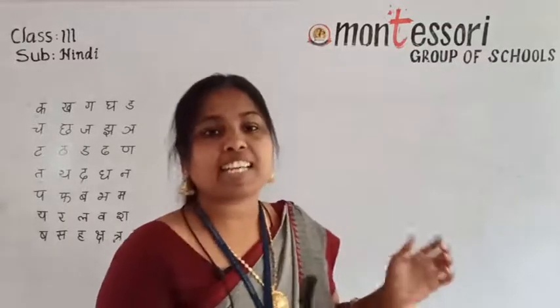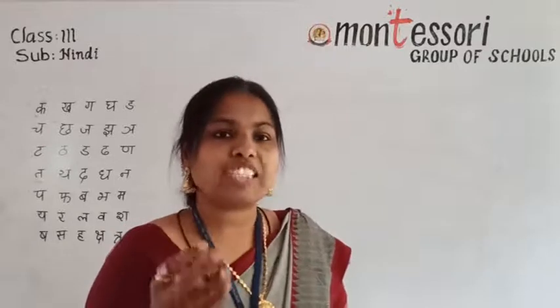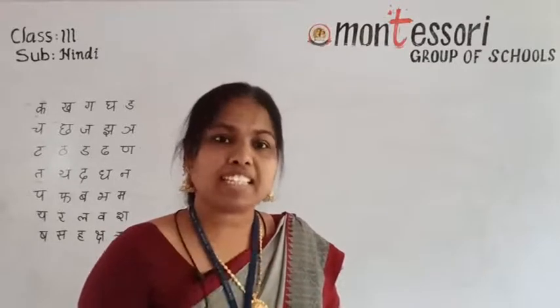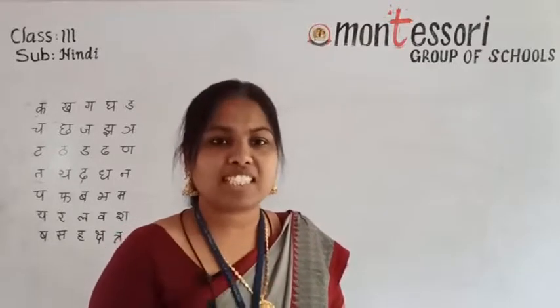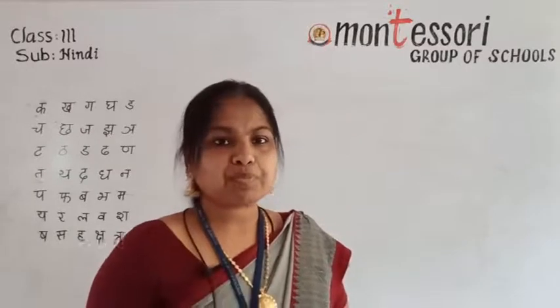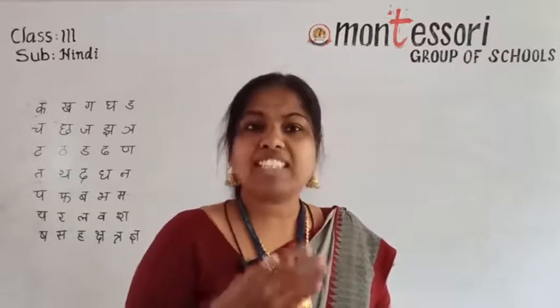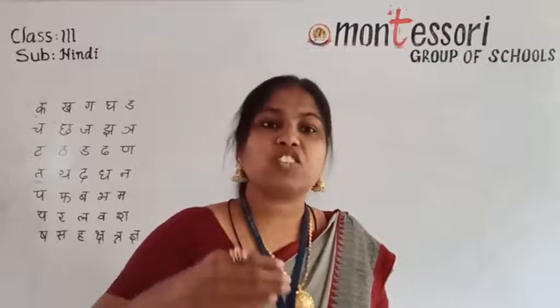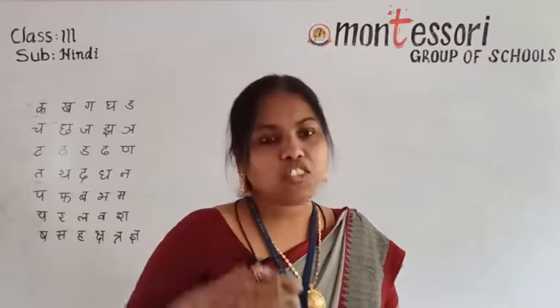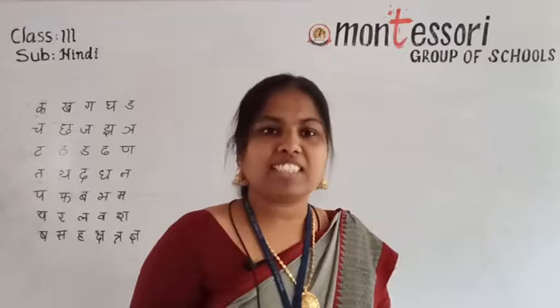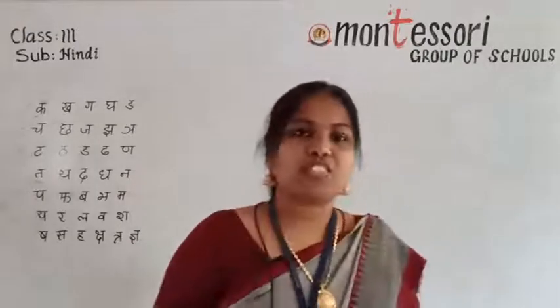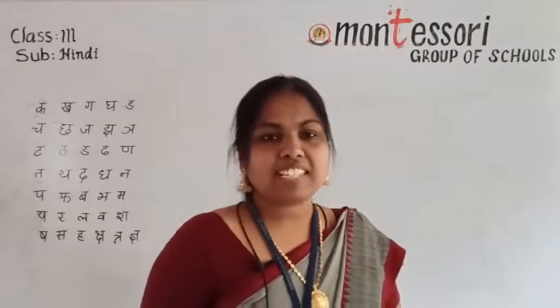In previous classes I told you that long and short vowels are there, identify that, and Swarakshar, Vyanjanakshar, and Alpapran, Mahapran letters are there. If you know all these things, you can read any word from your textbook. Understand, children?